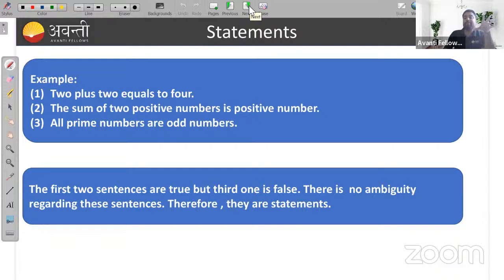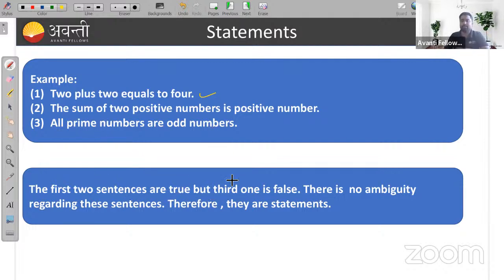Now on your screen you can see another 3 examples. You have to choose whether they are mathematical statements or not. If we see the first example, 2 plus 2 is equal to 4. We have discussed all these things.